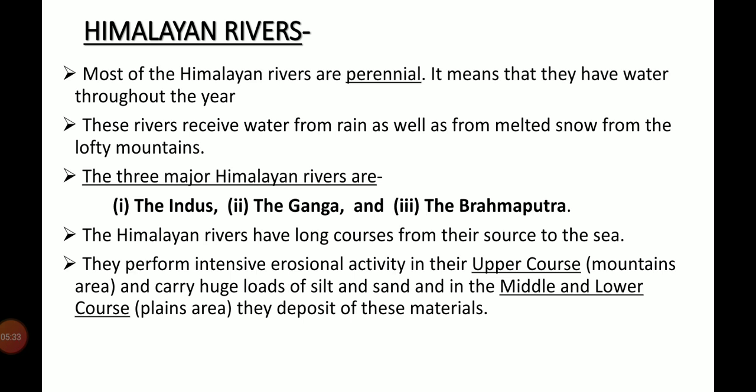Himalayan rivers perform intensive erosional activity in their upper course, means mountain area, and carry huge loads of silt and sand, and in the middle and lower course, that means plain area, they deposit this material. And in the middle and lower courses, these rivers form meanders, oxbow lakes, means U-shaped lakes, floodplains and delta. Delta is a triangular shaped landmass and it is formed in the mouth area, and here mouth area means where a river meets the sea.